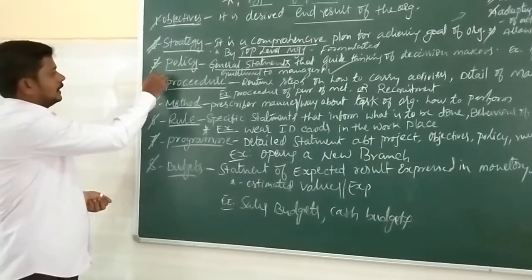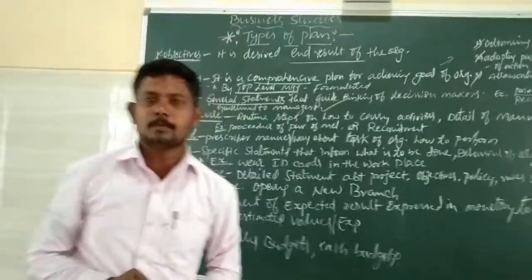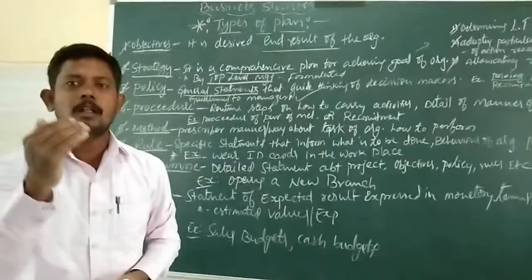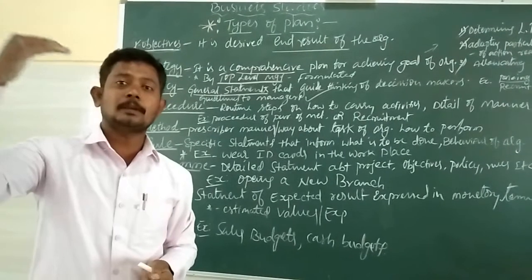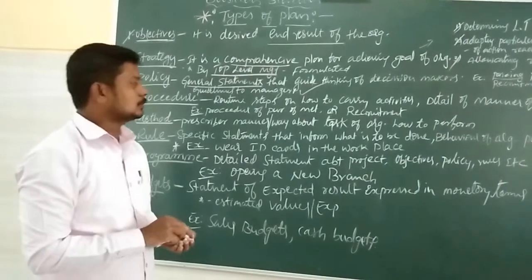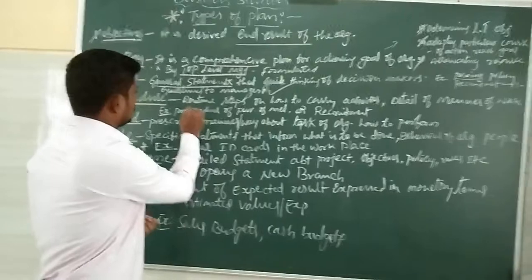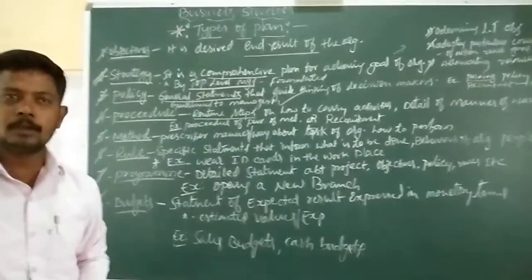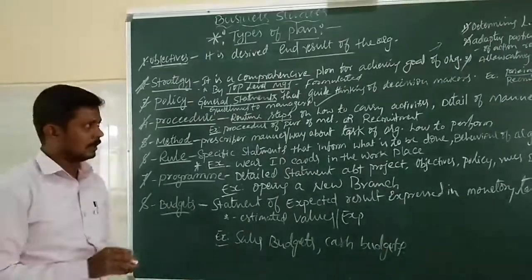Next is procedure. Yes, it is another important type of plan. Procedure means which method, which way will be followed to carry out the routine activities of a business organization. Here the procedure means routine steps on how to carry out activities. These are the steps to be taken by the manager to carry out the activities of the organization.